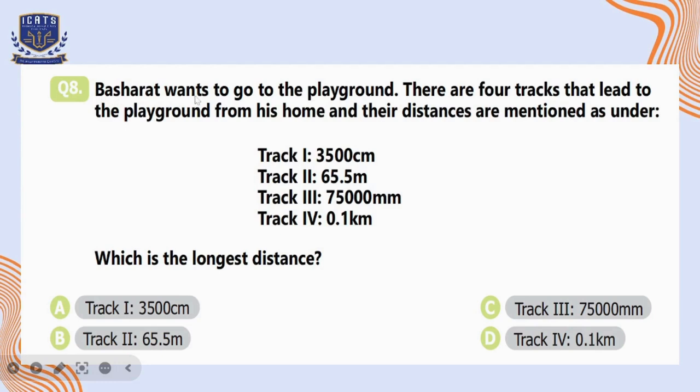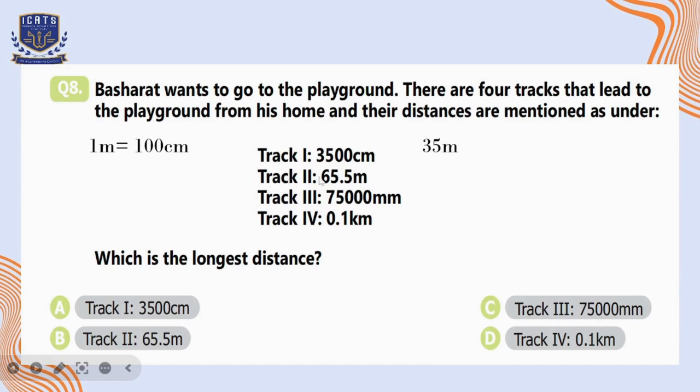Question number 8. Bisharat wants to go to the playground. There are 4 tracks that lead to the playground from his home and their distances are mentioned as under. Which is the longest distance? To find out the longest distance, it's better to write all the given measurements in the same unit. So let's convert the given measurements into meters. We know that there are 100 centimeters in 1 meter. So we can divide the length of the first track by 100. The answer is 35 meters.